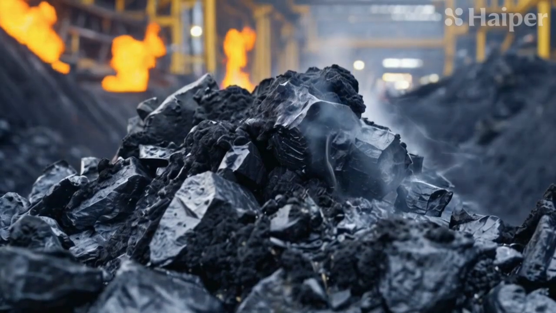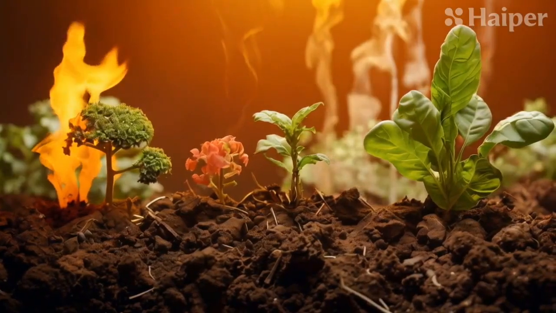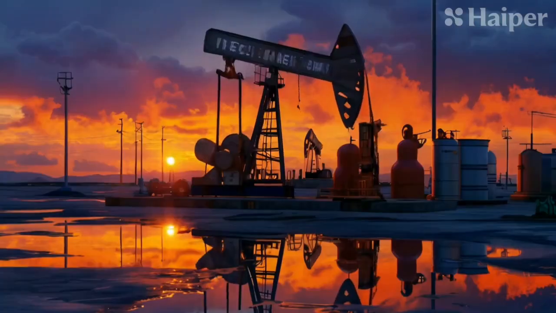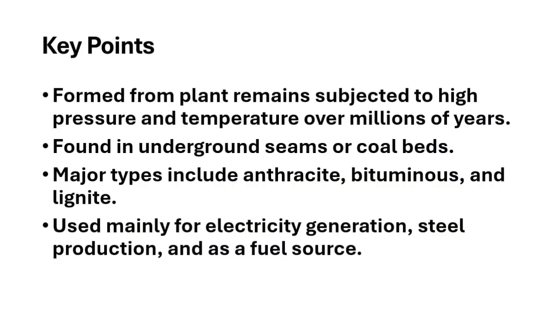Key points. Formed from plant remains subjected to high pressure and temperature over millions of years. Found in underground seams or coal beds. Major types include anthracite, bituminous, and lignite. Used mainly for electricity generation, steel production, and as a fuel source.